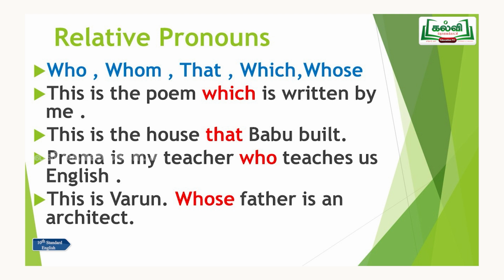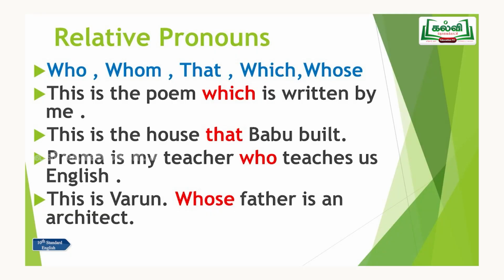See the third one: Prema is my teacher who teaches us English. Who describes the teacher, that is Prema. So we have used who for the person. So, what are the relative pronouns? Who, whom, that, which. Who and whom are followed by persons, living things, especially humans. For other animals and all other categories, non-living and material things, that or which is used.